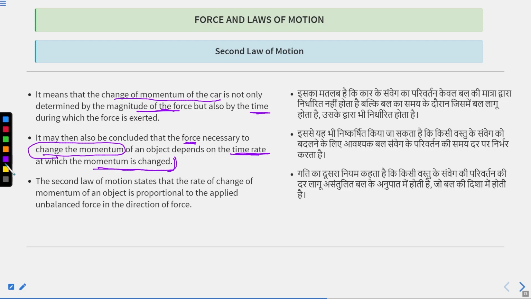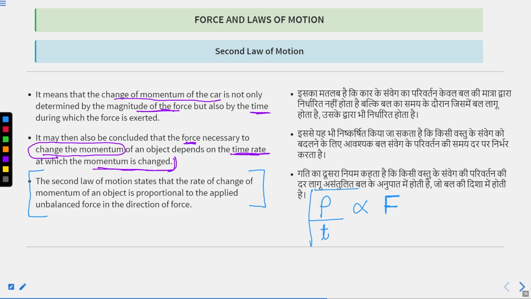So, this is the definition of the second law of motion. The second law of motion states that the rate of change of momentum, which means change in momentum divided by time, is directly proportional to the applied force on that object.